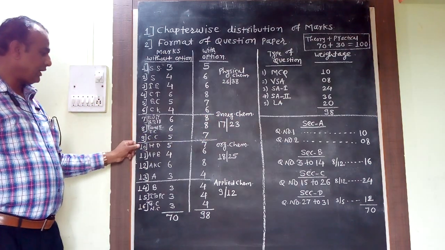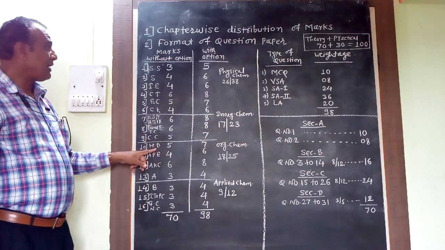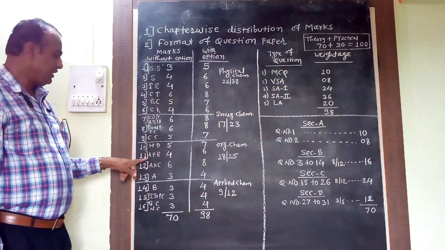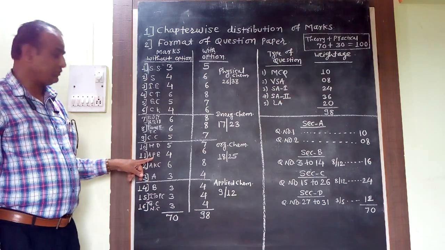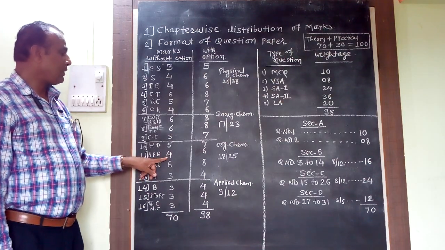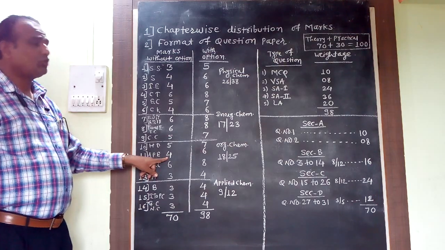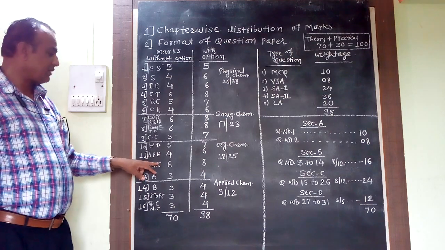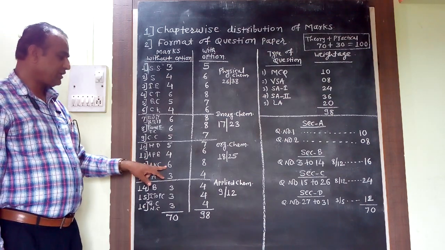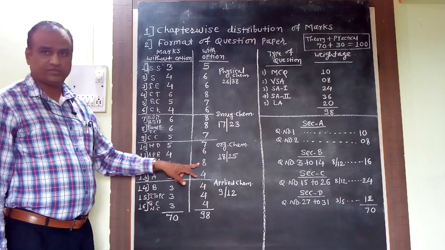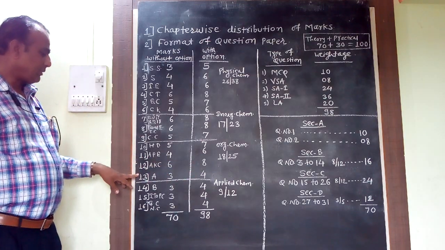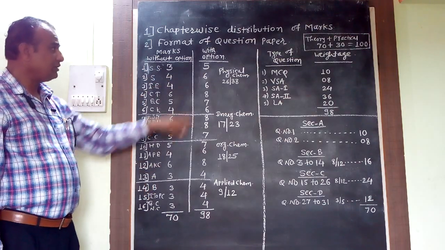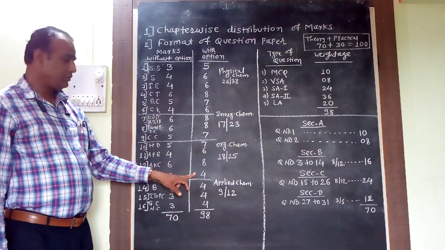Now chapter number 10, halogen derivatives. Marks without options are 5, with option marks are 7. The next chapter is alcohols, phenols and ethers. The weightage of marks is 4 and 6, marks without option and with option. Then the next topic is aldehydes, ketones and carboxylic acids. Marks without options are 6, with option marks are 8. Then chapter number 13, the topic is amines. Marks without options are 3, with option marks are 4.